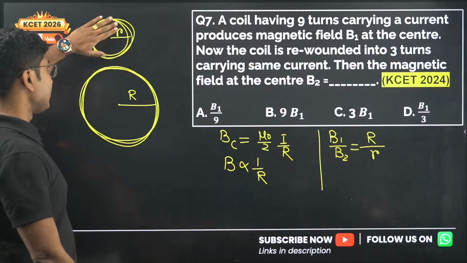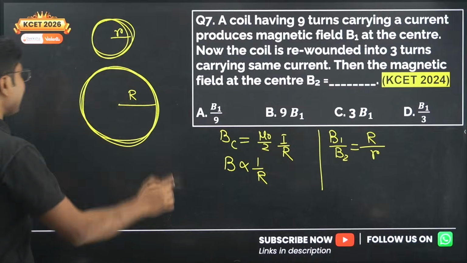Now we have to find the relationship between small r and capital R. That is our only target.